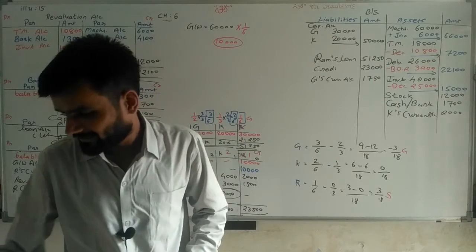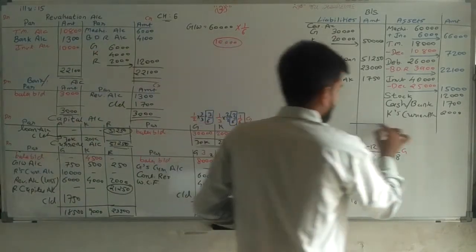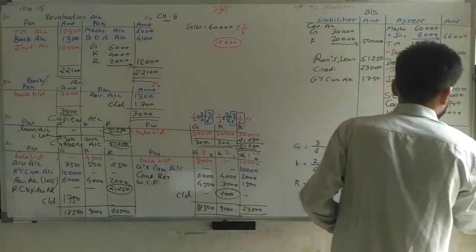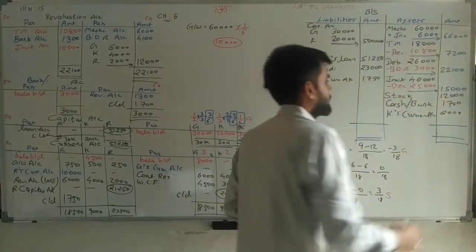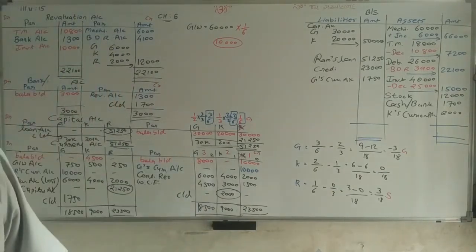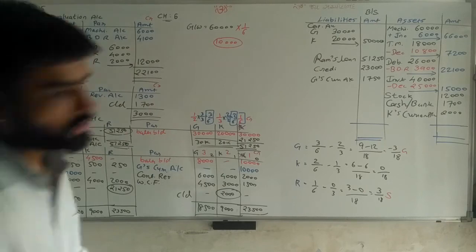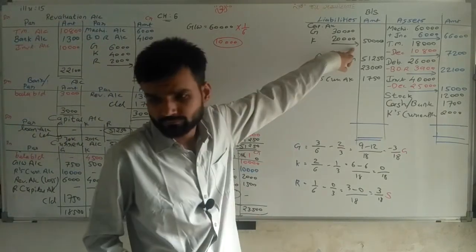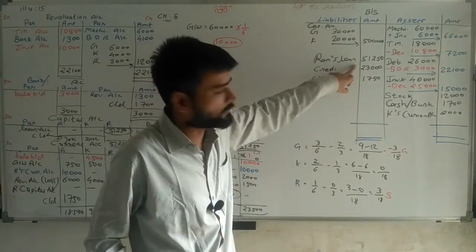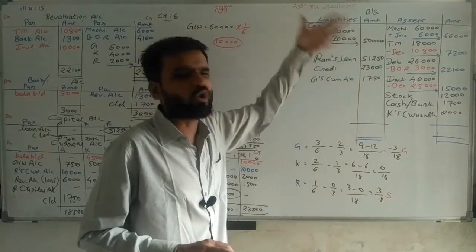Now, sir, make total of both the sides. If it's equal, we are correct. Otherwise, some mistake is there. So just total both the sides. 50,000, 51,250, okay. 23,000, okay. 1,750, okay.